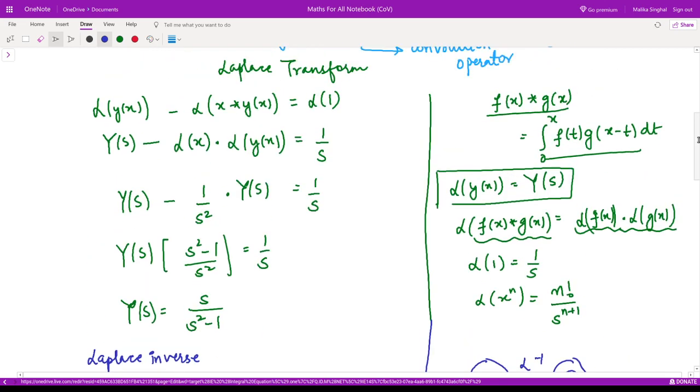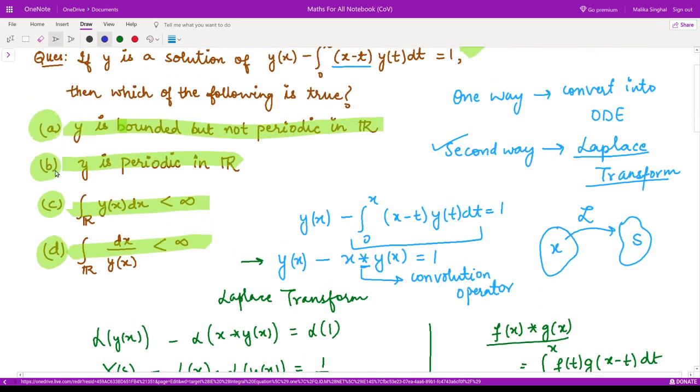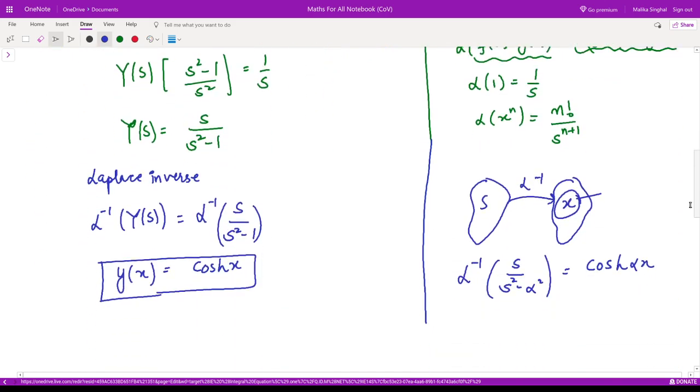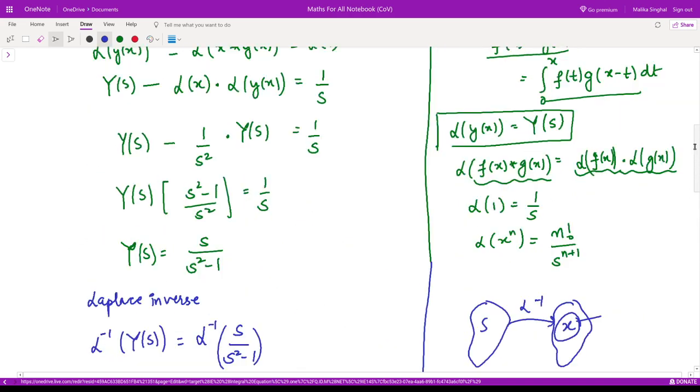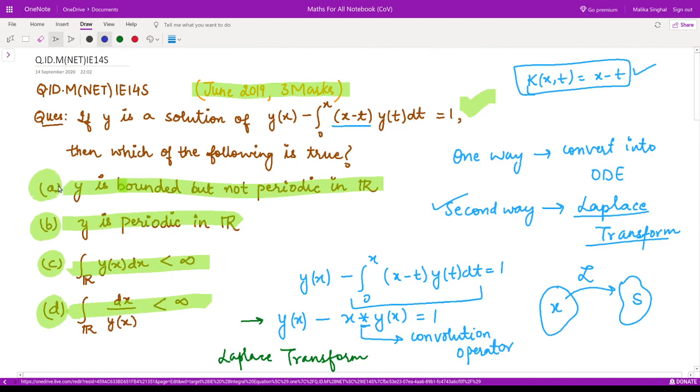Now, in the question, what are they asking? They are asking whether this y is bounded and is not periodic. Let us see. We all know the graph of cos hyperbolic x. It is of this kind, right? So clearly this is not bounded, so this option is discarded.